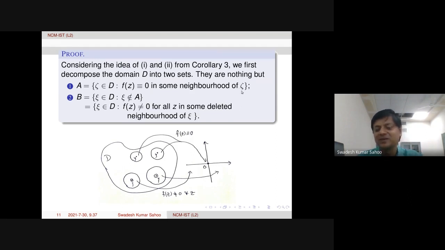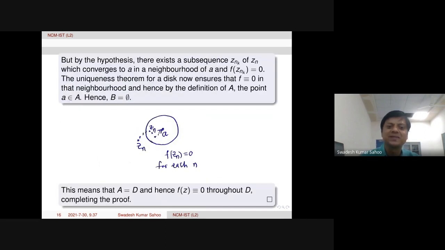Now, we just proved it. We are taking some neighborhood of small a, then we proved that F is identically equal to 0 by the uniqueness theorem for power series. So therefore, the point small a has to be in capital A by definition of capital A. So therefore, A is non-empty, and hence capital B has to be empty. So that's it, the proof. Therefore, A is equal to D. So since in A, F was identically equal to 0, therefore F is identically equal to 0 throughout D. So this completes the proof of the uniqueness theorem for a general domain.